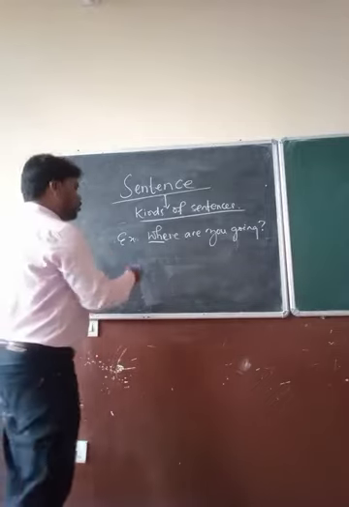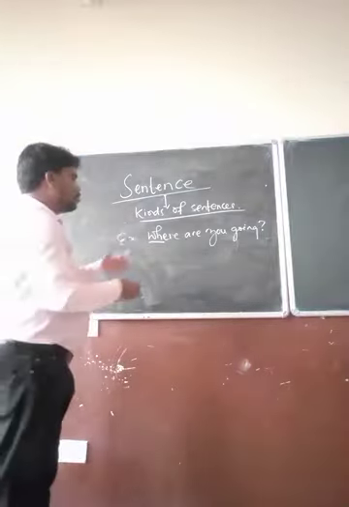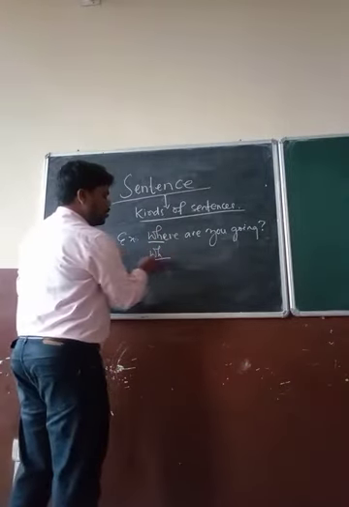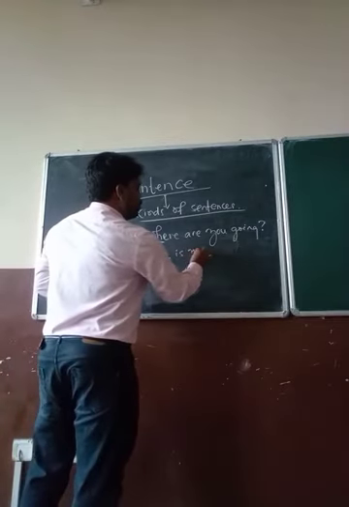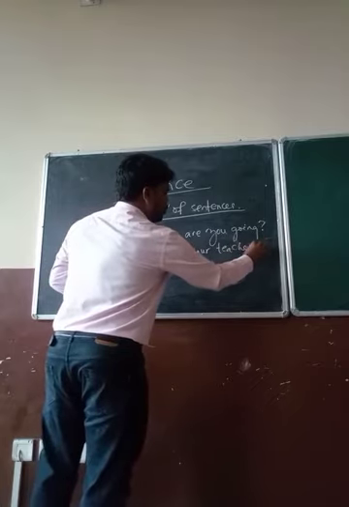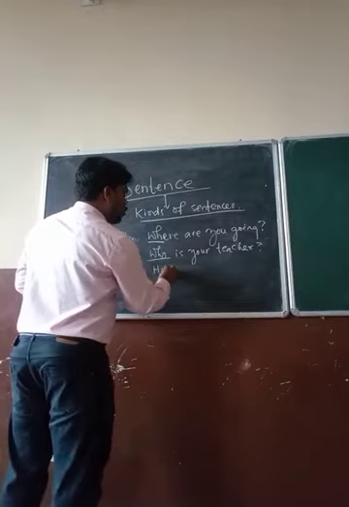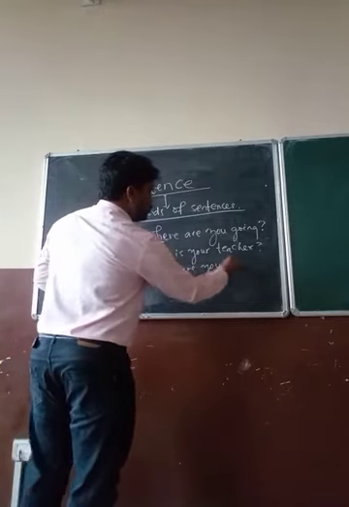And if I ask you to write a sentence, you can easily write by using these WH words. You can write using WH, who is your teacher. This also you can use. Okay, then how are you? This is also a WH question.